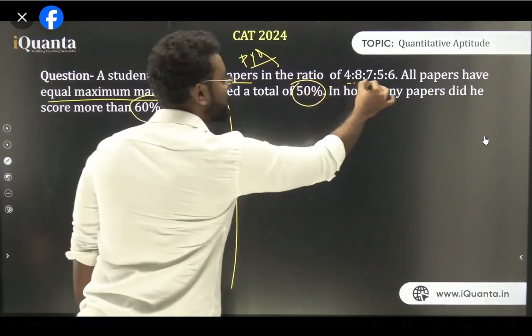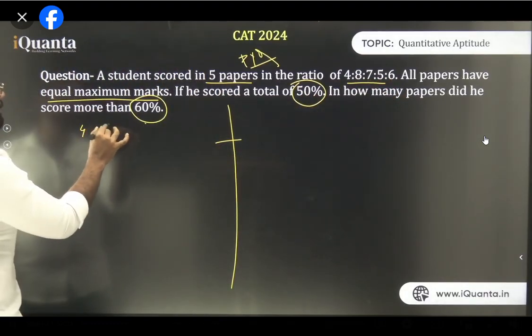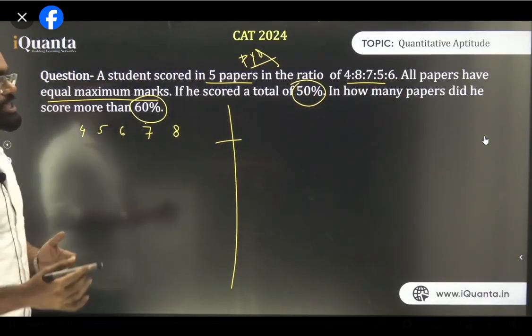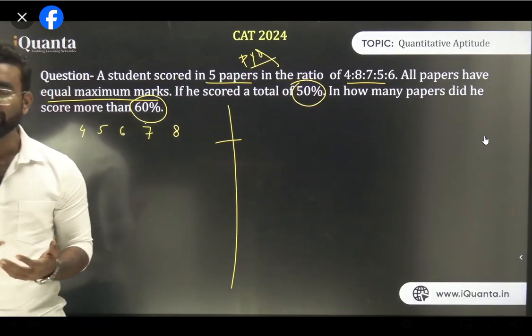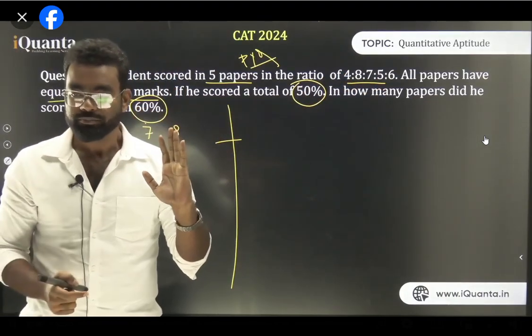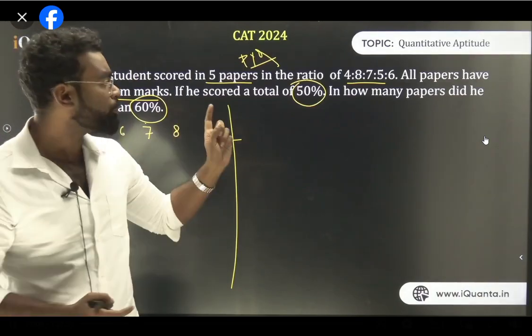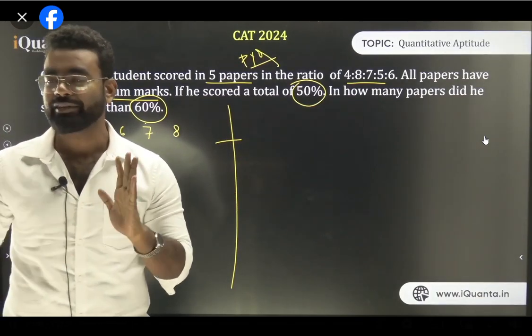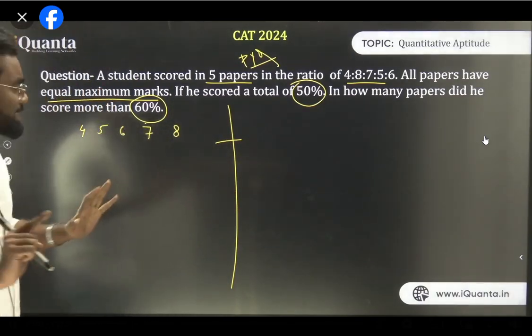Now 4, 8, 7, 5, 6 can be written as also 4, 5, 6, 7, 8. As because it is ratio, I can rearrange it. Am I clear? I can rearrange it. I can rearrange 48756 as 4, 5, 6, 7, 8. Is it understood? Is it understood, all of you? So 48756 can be rearranged as 4, 5, 6, 7, 8. Clear? Now if it is clear, so what is the average?